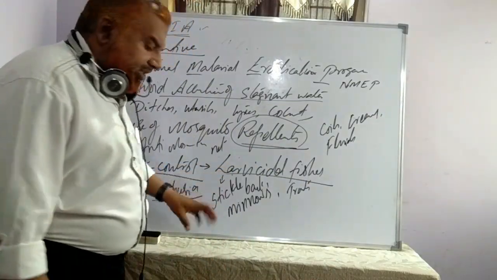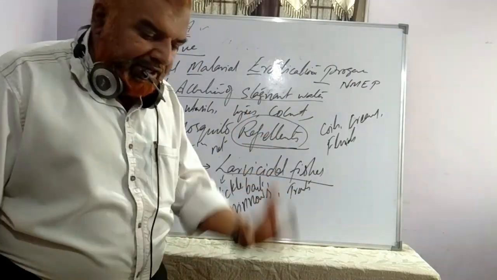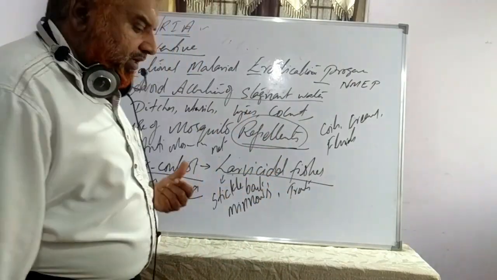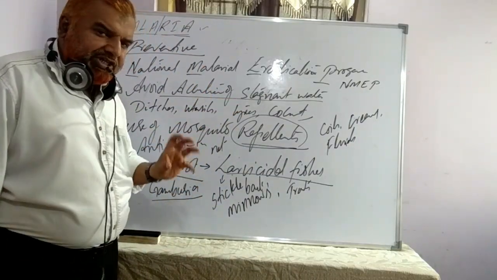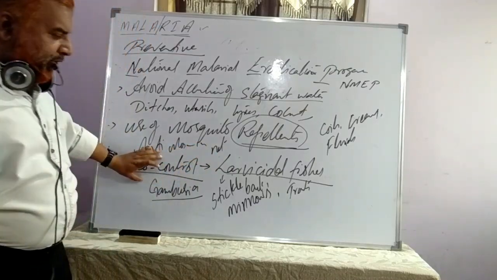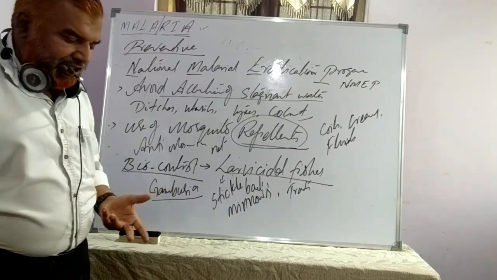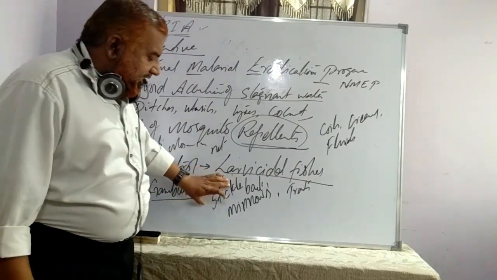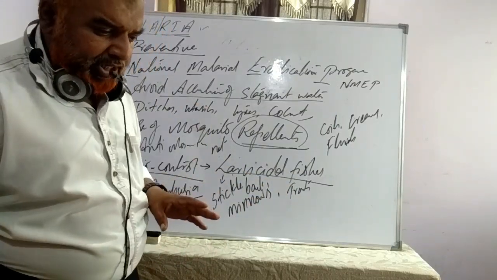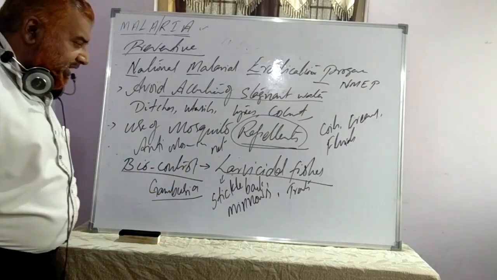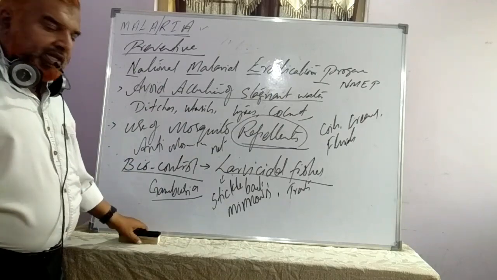Clear? These fishes can be reared or introduced into water bodies, tanks or sumps where you have accumulation of rainwater or other water. Larvicidal fishes are a measure of biocontrol. These fishes feed on the larvae of the mosquitoes, so they kill at the larval stage. The fishes are Gambusia, stickleback, minnows, trouts. So these are all the preventive measures. Clear? Then treatment.